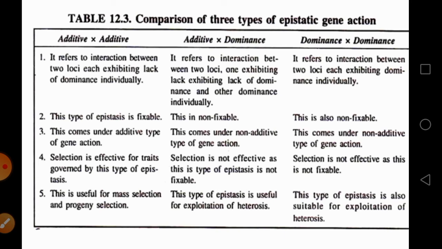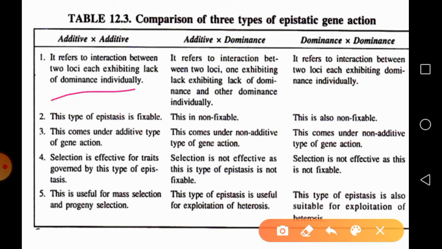In case of additive into additive gene action, it is the interaction between 2 loci, each exhibiting additive gene action, or a lack of dominance. In case of additive into dominance, one gene is exhibiting dominance while the other is exhibiting additive action or lack of dominance. In case of dominance into dominance, both loci or both genes exhibit dominance individually.